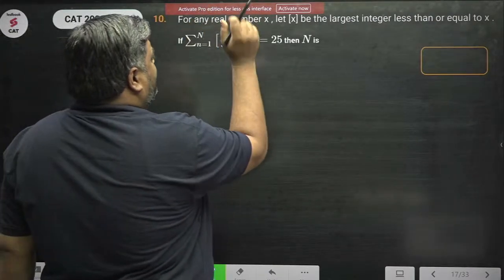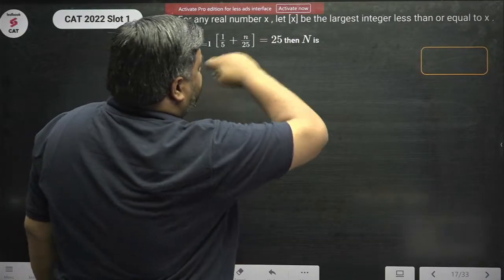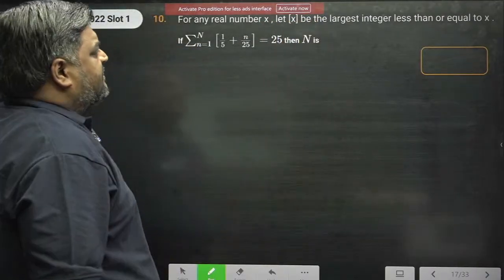For any real number x, let this be the greatest integer function. Its definition is the largest integer less than or equal to x. What is the greatest integer function?